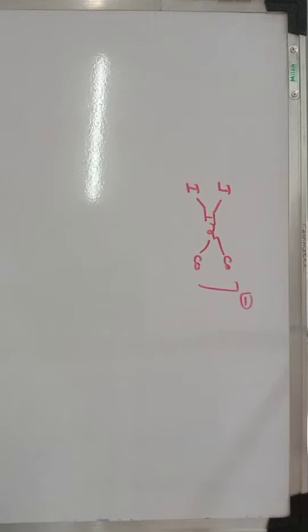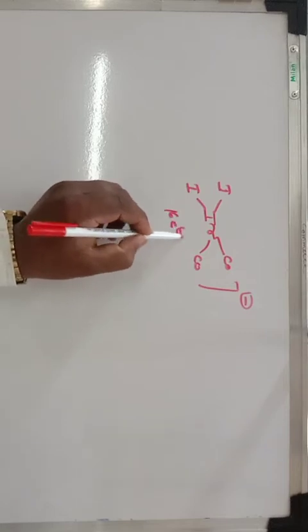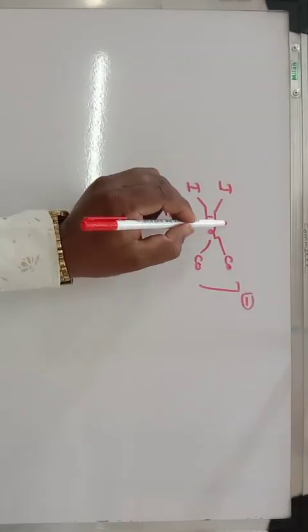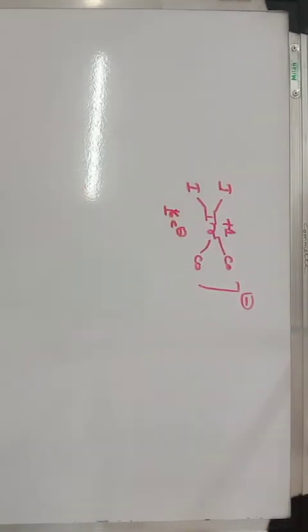Iodine contributes 2 electrons, so total 12, and the carbonyls contribute 4 electrons, so total 16. So this is a 16 electron species. It is coordinatively unsaturated, and the iridium is in +1 oxidation state.